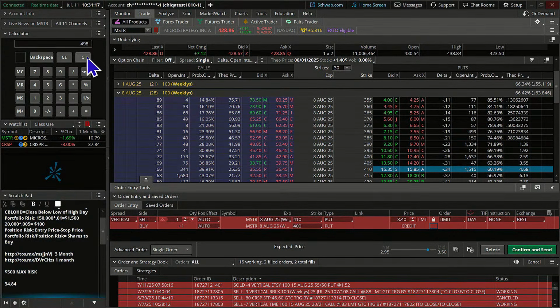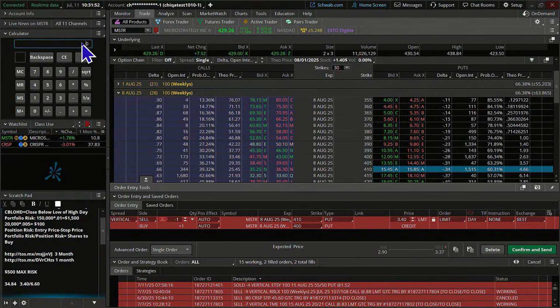So let's run some numbers here. All right. Our max theoretical loss is going to be 10 minus 3.40. Okay, so 10 minus 3.40, and so 6.60. So we're going to take 3.40, divide it by 6.60. And right now on that strike price, it has about a 60% chance of expiring out of the money in the next 4 weeks. Okay, that's the expectation here.